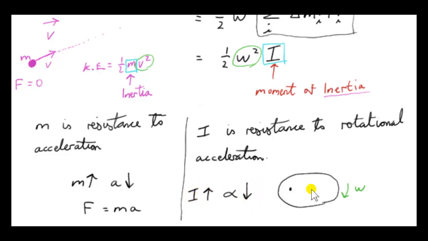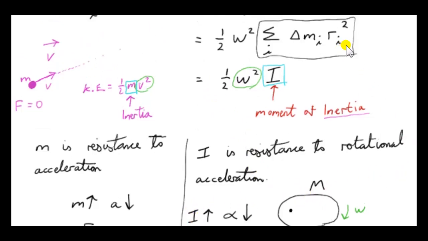So how do we make I go up? Well, we just spread out this mass, make the particles that make it up a greater distance from the axle. We can keep the mass the same, the mass is m, but we can just change the configuration, so that we can increase or decrease the moment of inertia, because the moment of inertia depends on Ri squared, the distance of each particle to the axle squared.